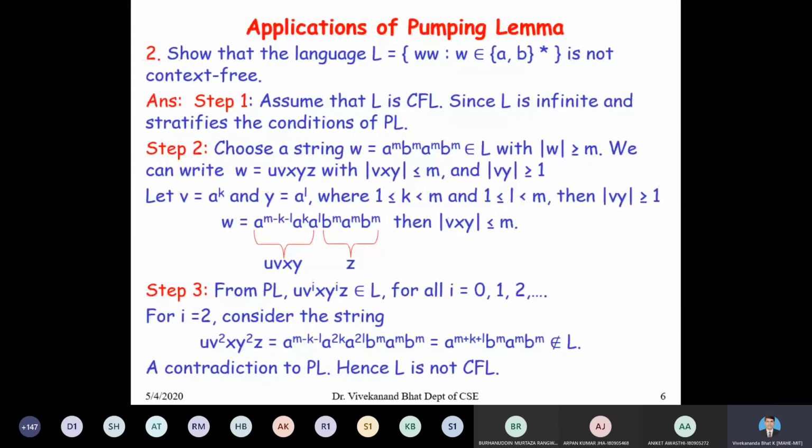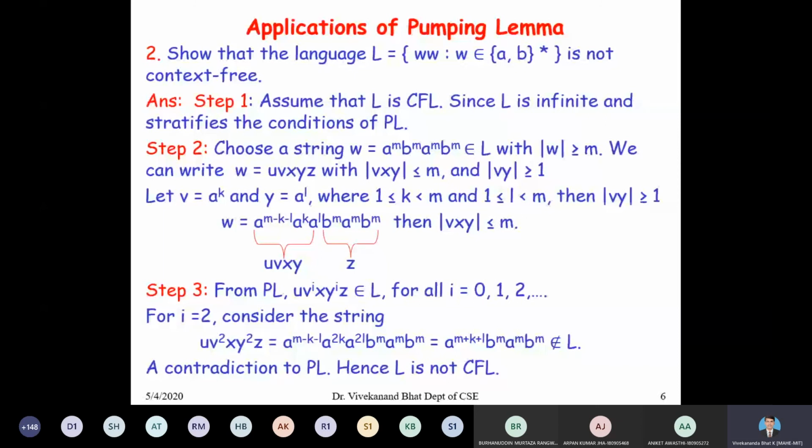So you have to follow only this, it is very simple. Just remember the statement of the pumping lemma, and make use of these 3 steps. In step 1, we assume the contradiction. In step 2, we use the construction: we select the string, decompose it, and test the conditions of the pumping lemma, that length of vxy is less than or equal to m, and length of vy should be greater than or equal to 1. In step 3, we arrive at a contradiction for a particular value of i. So you have to remember these 3 steps only. These are the statements of the pumping lemma.